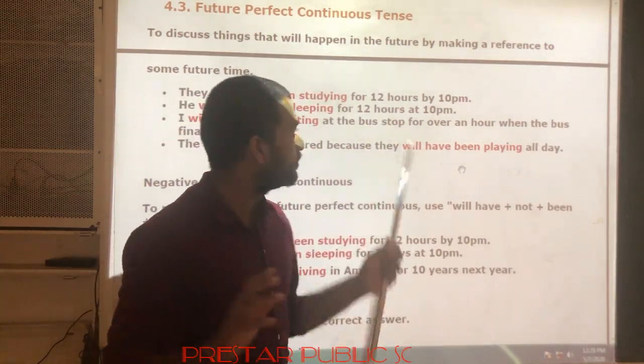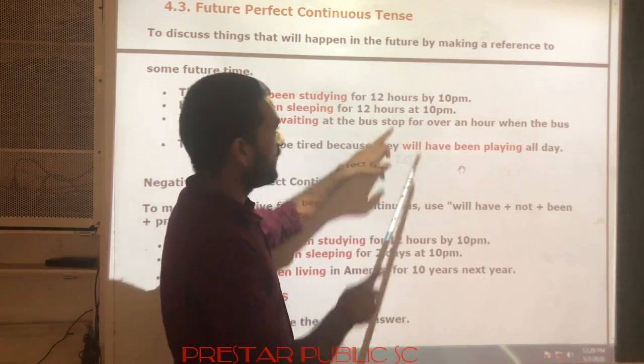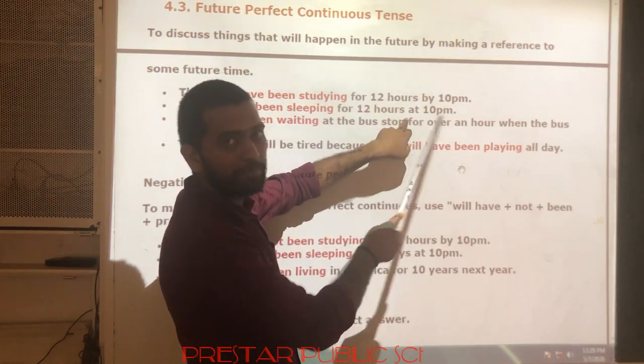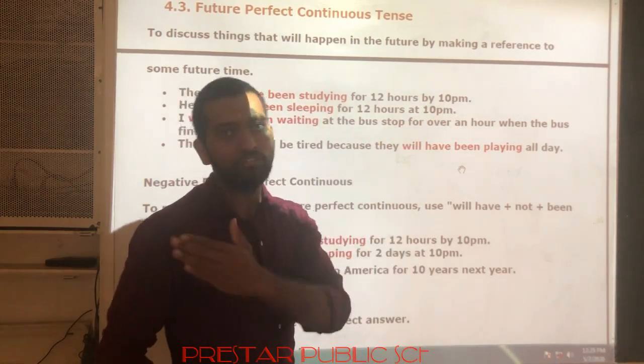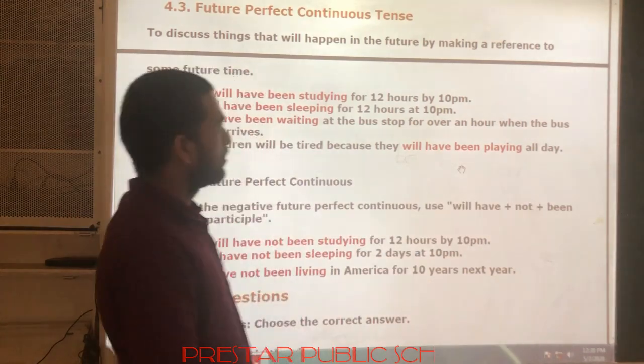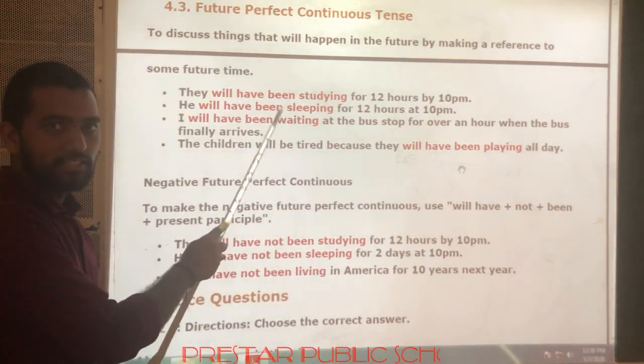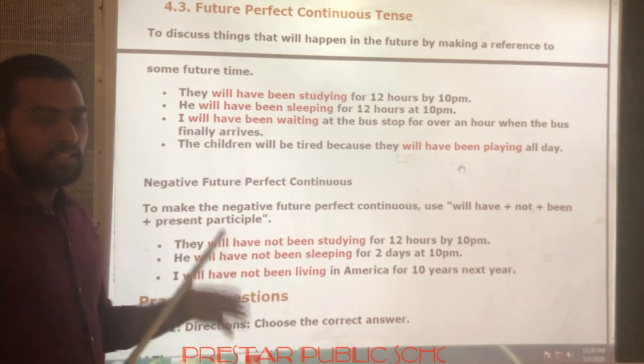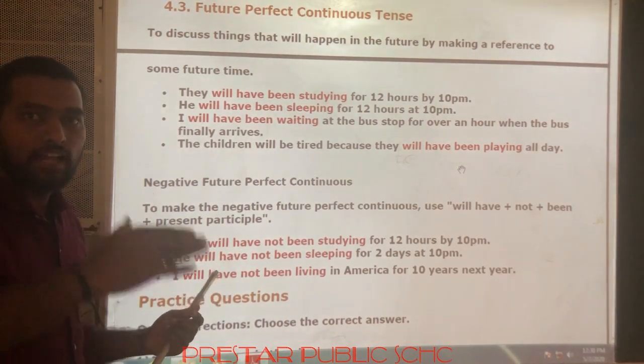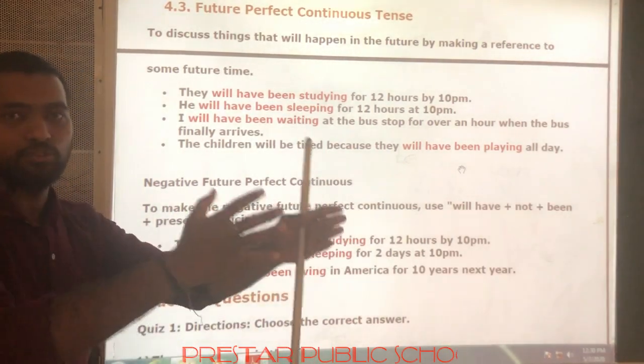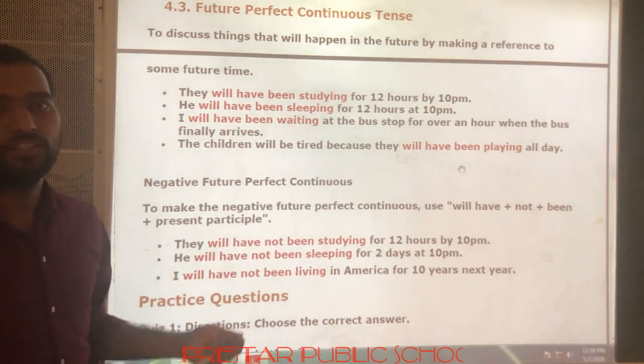How many hours here? 12 hours. And the action will start at 10 p.m. Means from 10 p.m. he will sleep up to 12 hours. So this is an action which is going to happen in future for a certain period of time.